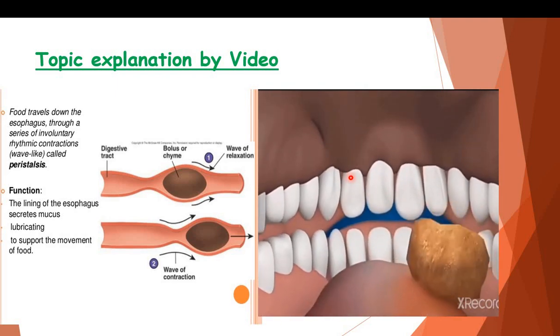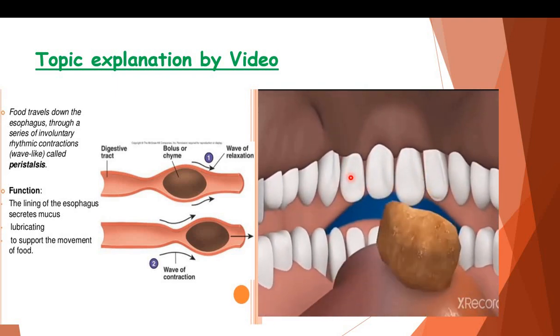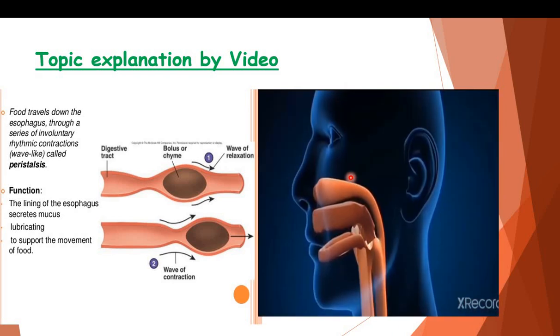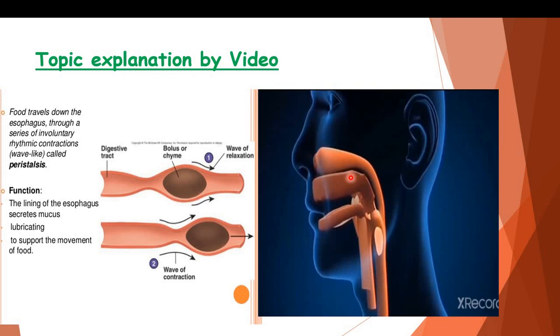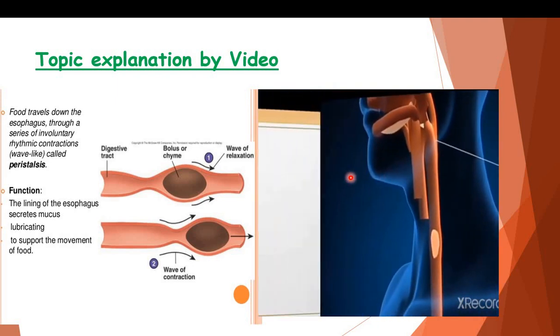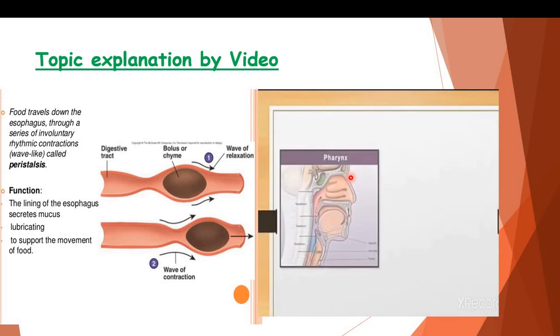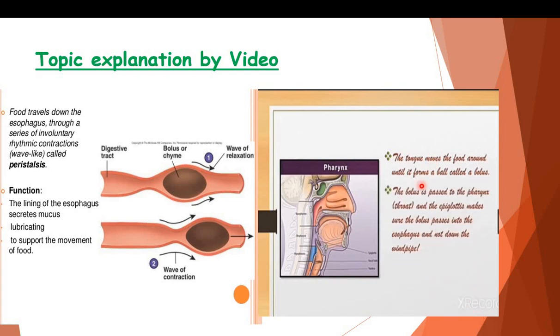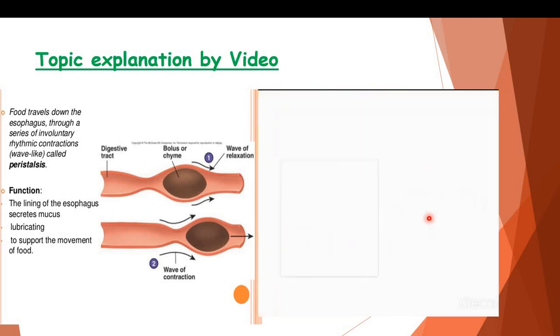Here the food is in the mouth. The chewing process is going on, and now the food is swallowed. It moves towards the pharynx. If we see, this is the part of pharynx. The tongue moves the food around until it forms a ball called a bolus. It is passed to the pharynx, throat.